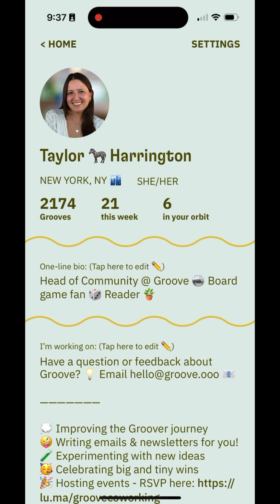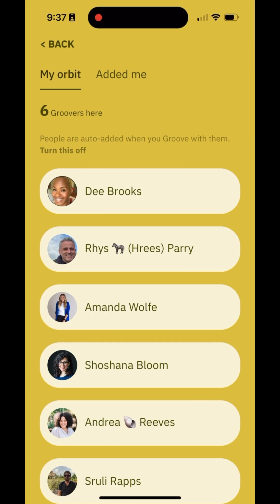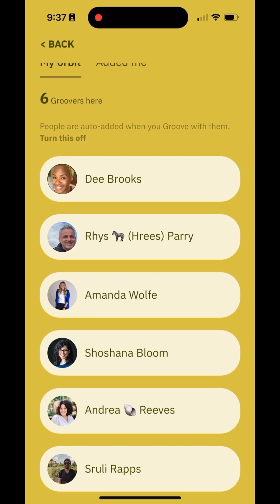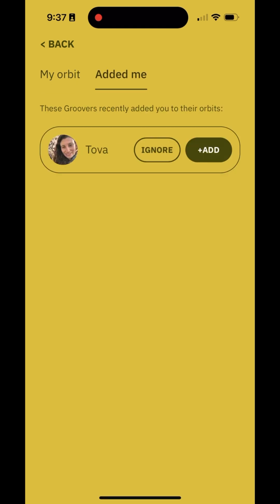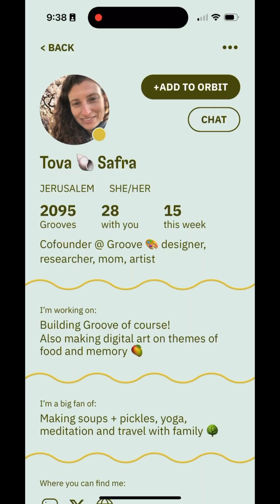So I'm gonna go ahead and tap the 6 people that are in my orbit. You can see who those 6 humans are, and you can also see all of the people who have added you. So if I go to the Added Me tab, I can see that Tova recently added me. So I have the option to hit add back or ignore it. If I wanna see who Tova is and a little bit more about her, of course, I can tap her profile and read a bit about her that way. So I'm gonna click add.